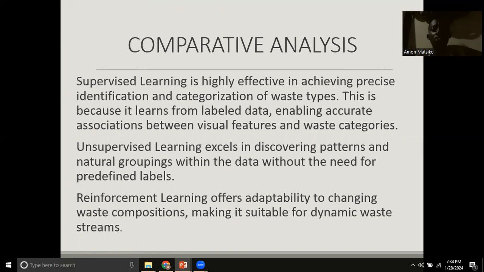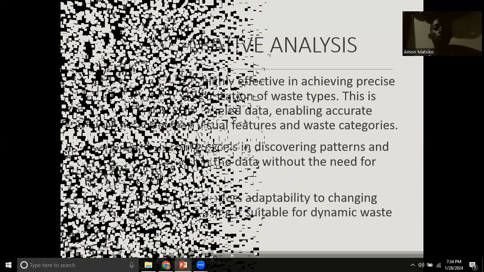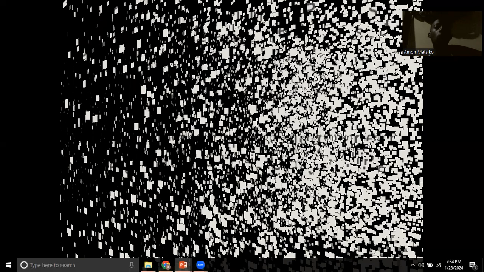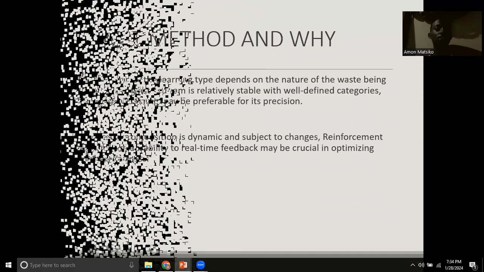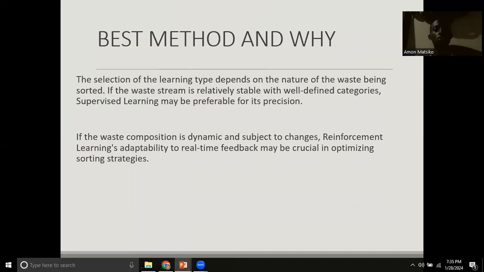Then unsupervised learning is excellent in cases where the data is dynamic and we need to know the patterns of the data. Reinforcement learning is also very useful because it offers adaptability to changing waste compositions. We can use reinforcement where the waste can change over time and you don't know the composition of the waste. So which one is the best and why? I think we shall go with supervised learning for our case.